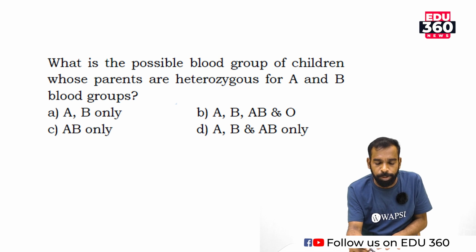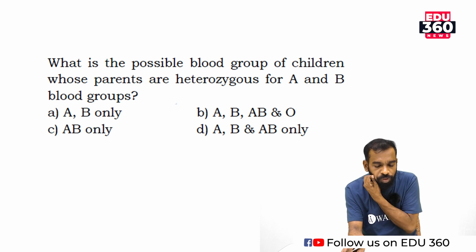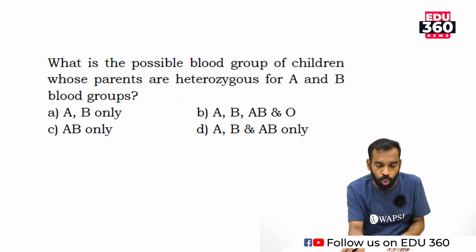What is the possible blood group of children whose parents are heterozygous, which means IA and IB? What is the possible blood group of children whose parents are heterozygous? Parents are dissimilar in blood group, A and B. There is a possibility of A, B, AB and O.